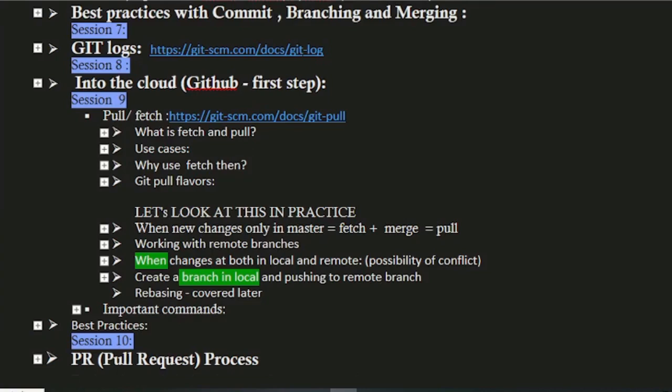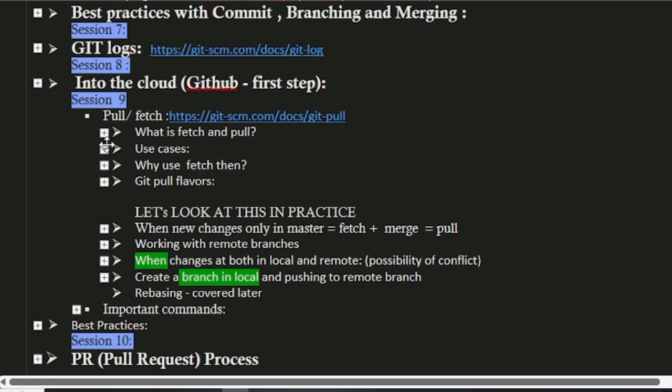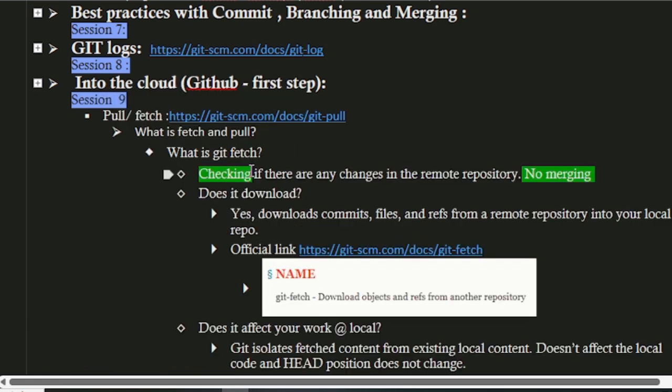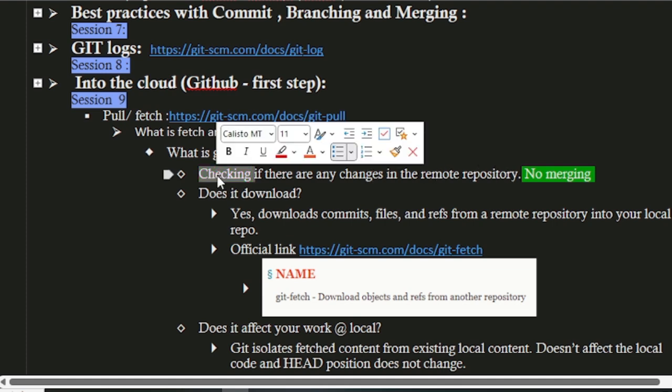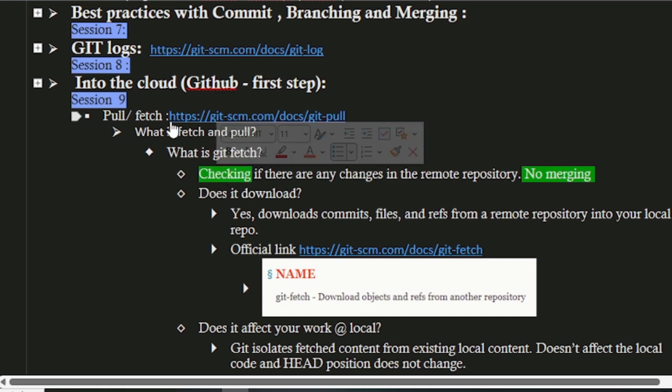Hello everyone, so today we will move to our first pull and fetch. Your official document is here. So what is fetch and pull? Fetch is nothing but we are checking if there are any changes in the remote repository. As I highlighted, it's checking, okay? We are not actually bringing in the changes when we say a fetch, okay? When we say a fetch, we are saying we are only checking.